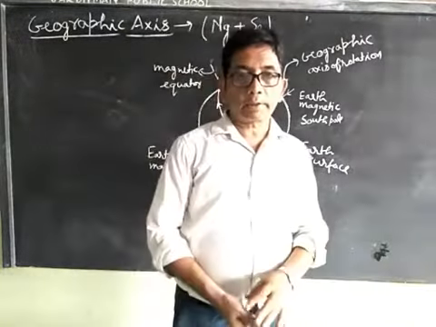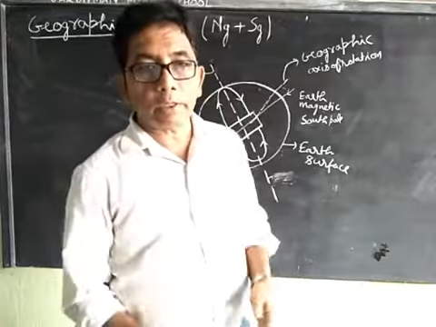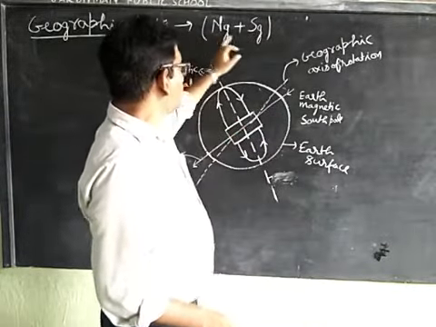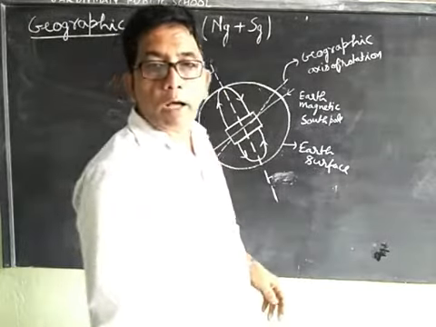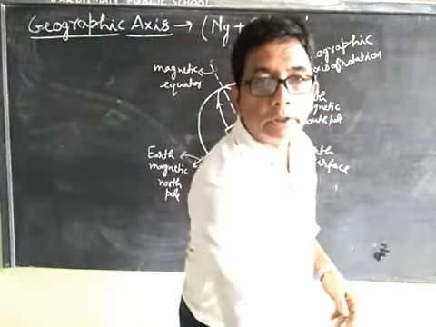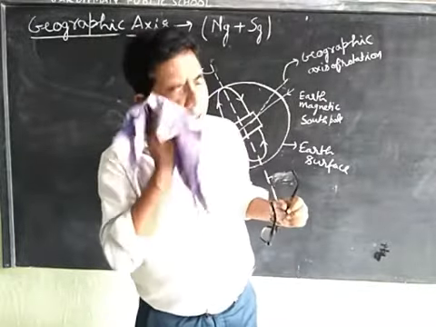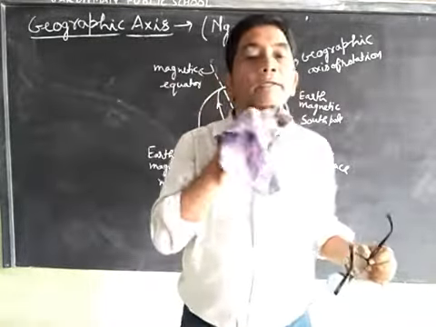We have discussed what is geographic axis: the straight line passing through the geographic north and geographic south pole of the Earth is called the geographic axis. It is the axis of rotation of the Earth.